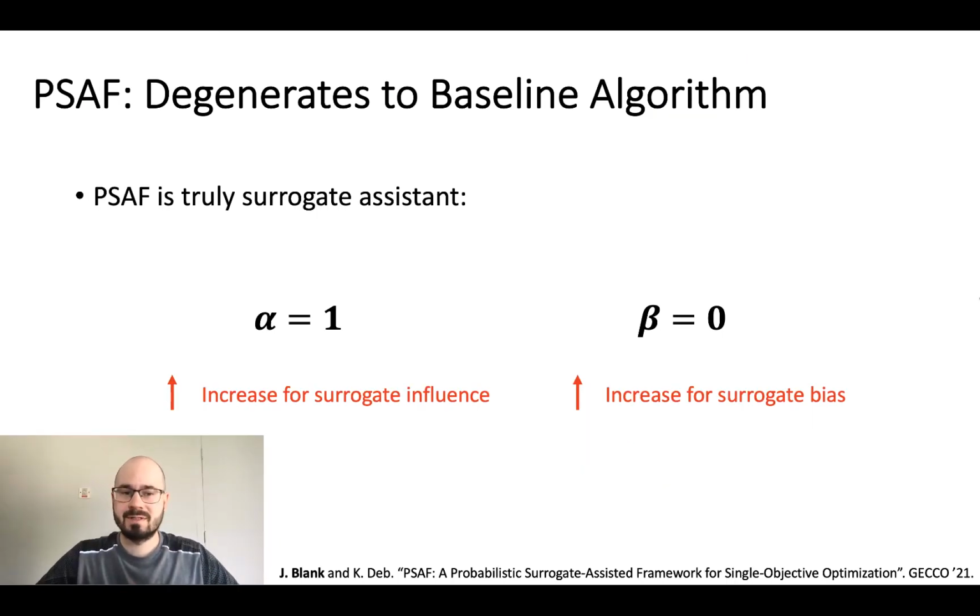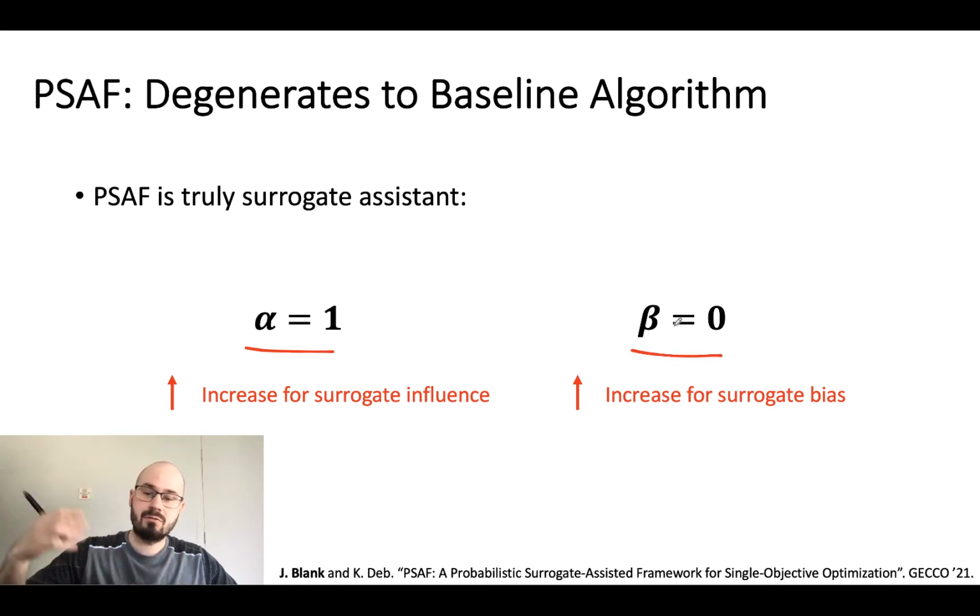One quick note on why we are saying PSAF is truly surrogate assistant. Assuming we are setting the tournament pressure in the alpha phase to 1, that basically means we are not doing any tournament at all. And if we set beta equal to 0, we are looking 0 generations into the future, which means this degenerates to the baseline algorithm. However, if we increase alpha, we add more surrogate influence, and if we increase beta, we add more generations we are looking into the future. So because it degenerates to the original algorithm, it's a truly surrogate assistant framework.